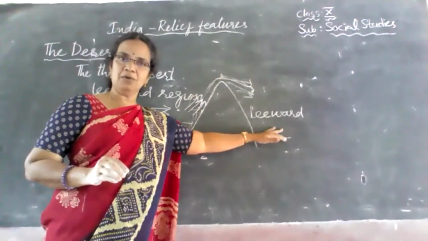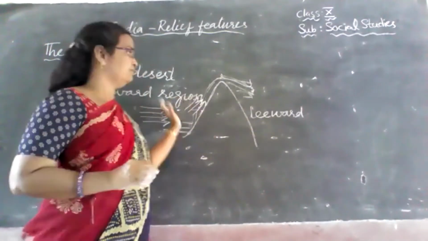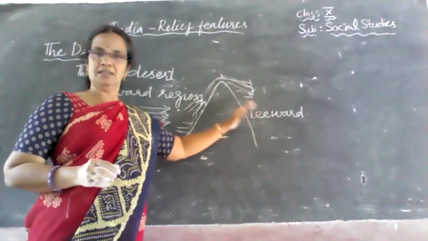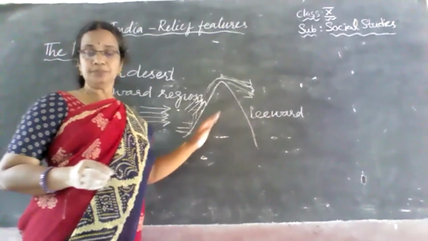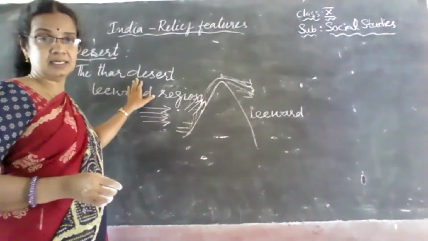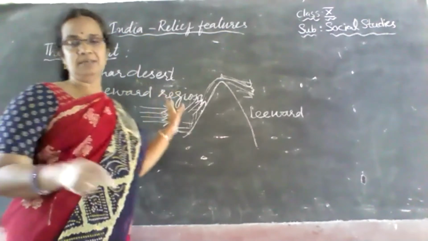The leeward side of any mountain is that region or that side where the winds cannot give any rainfall. The monsoons, or the vapor-carrying winds, cannot give any rainfall. So the Thar Desert is located on the leeward side of the Aravalli Mountains.